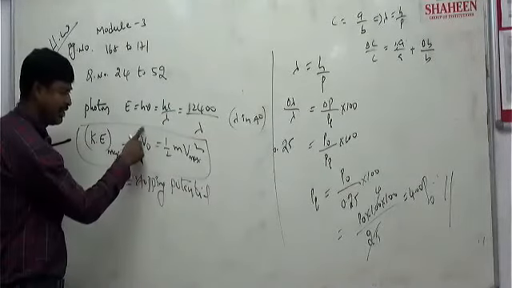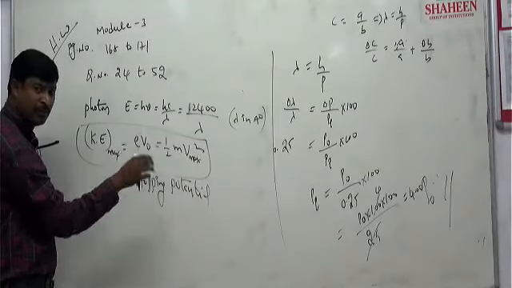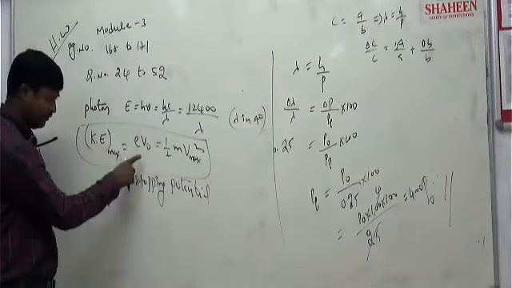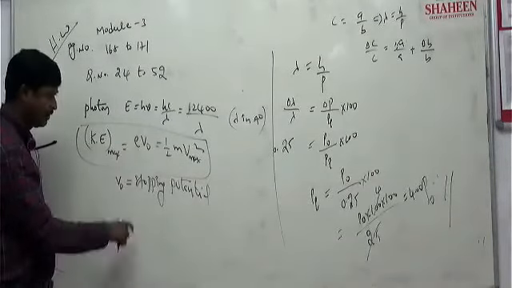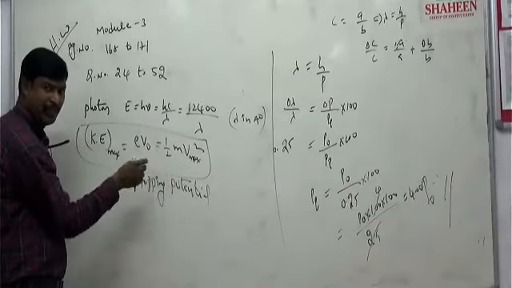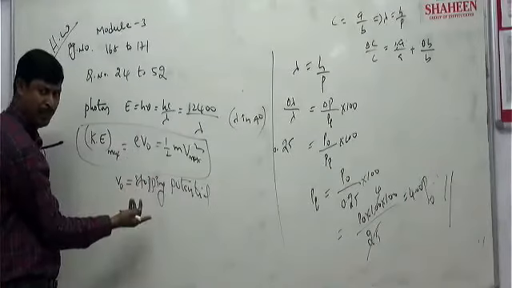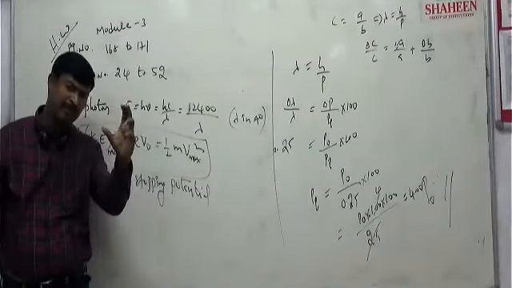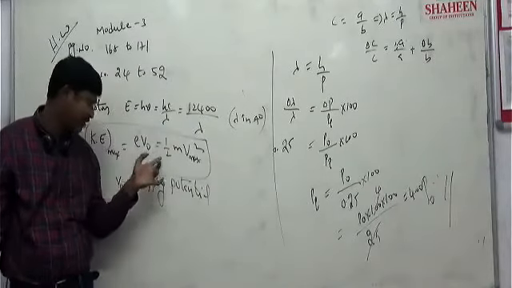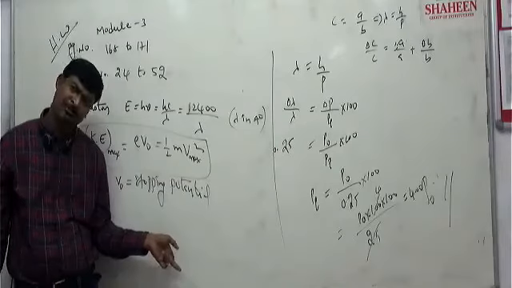From this they may directly give the V naught value, and from there they can ask V max. Or V naught is given and they ask what is the maximum kinetic energy, directly. If V naught is given in volts, the kinetic energy in electron volts is the same number. So if 10 volt is given, it is 10 electron volt. If V naught is 5, it is 5 electron volt, because we are doing e into V only. If they mention velocity, mass we know, so you can find the maximum velocity.